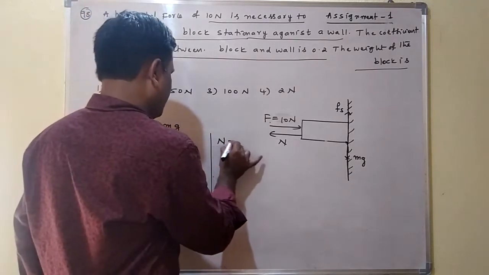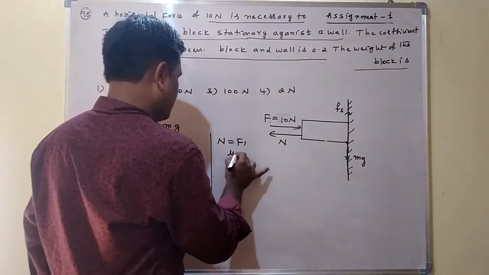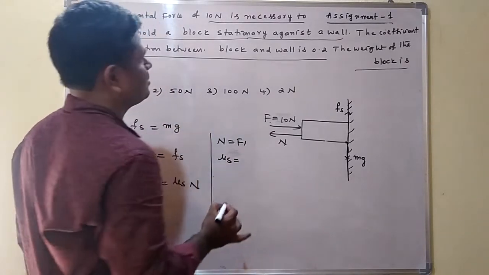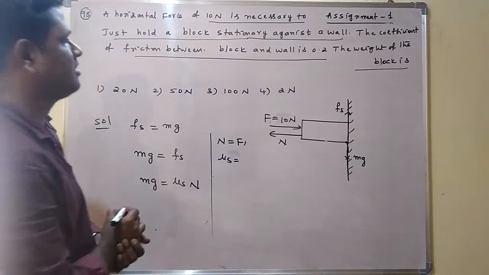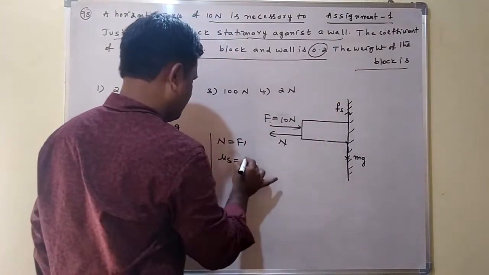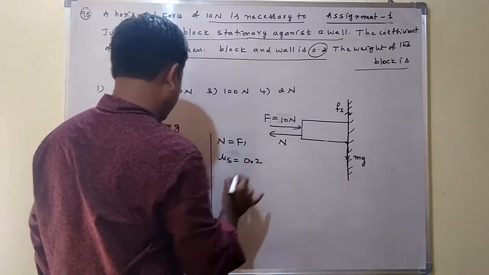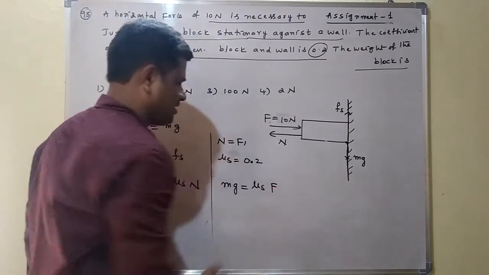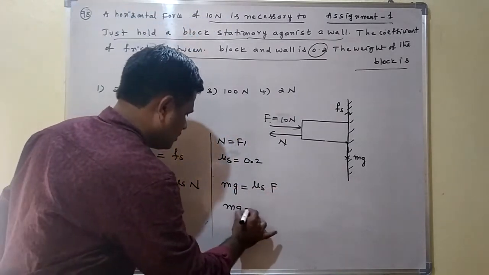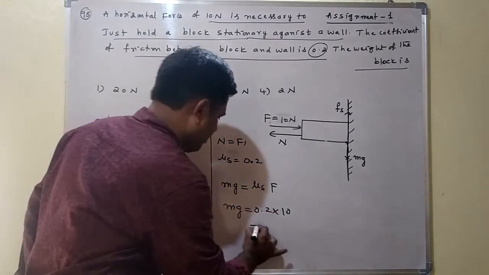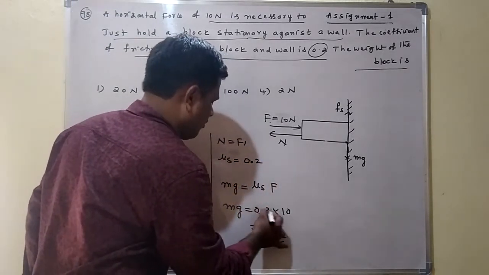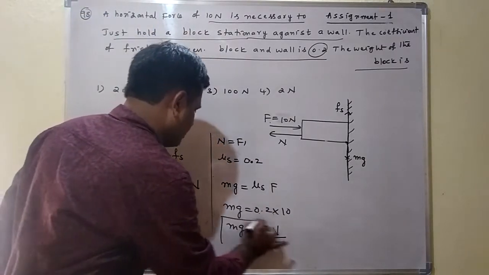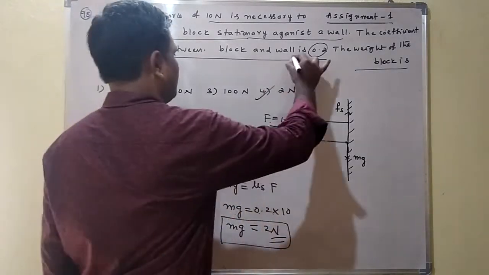So n can be written as F, and the value of mu s is given as 0.2. From this we find the weight: mg is equal to mu s into n, and in place of n I write F. So mg is equal to 0.2 into the applied force, 10. Here 0.2 into 10 is equal to 2. So the weight is 2 Newtons. Which option is correct here? The fourth option is correct here.